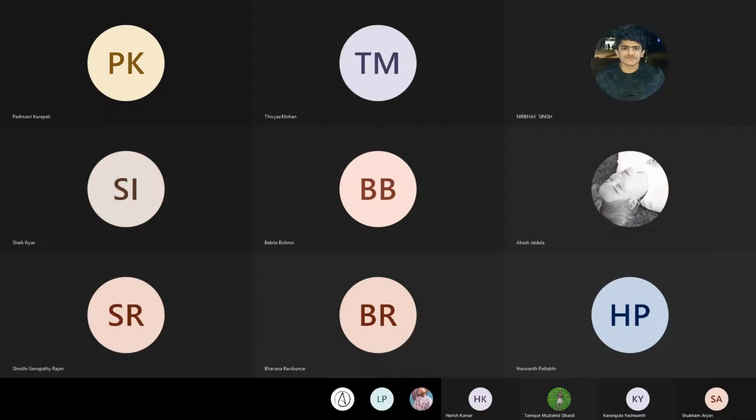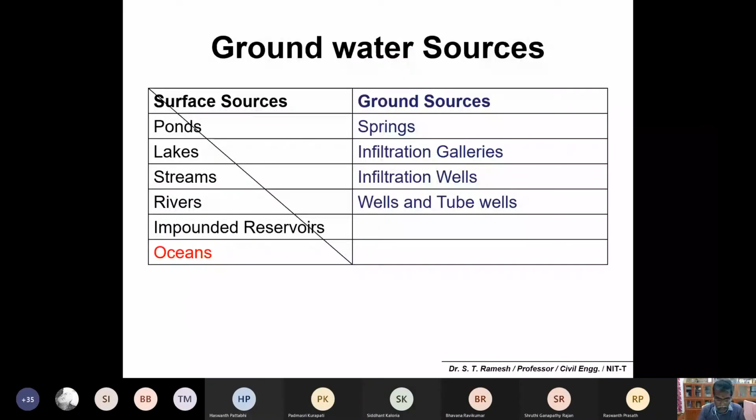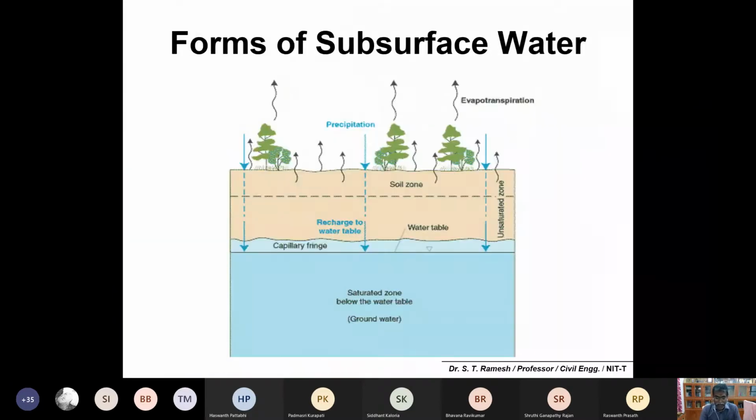Discuss the groundwater sources. We have started discussing groundwater sources: spring, gallery, well, and tube well. We'll see the important points related to them. Some of the facts are known, and you probably have experienced them at your household or community level. But we'll see the different sources of groundwater: spring, infiltration gallery, infiltration well, wells, and tube wells.